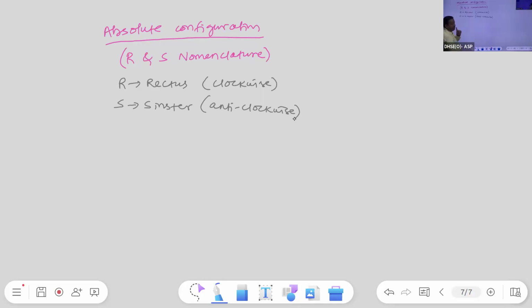And it must be a chiral compound. It must be a chiral compound or chiral center. Better to say chiral center. Let's say it is NH2, OH, H, CH3. Write down assigning RS nomenclature. This is one of the important topics. Assigning RS nomenclature. It is only for the chiral carbon, right?